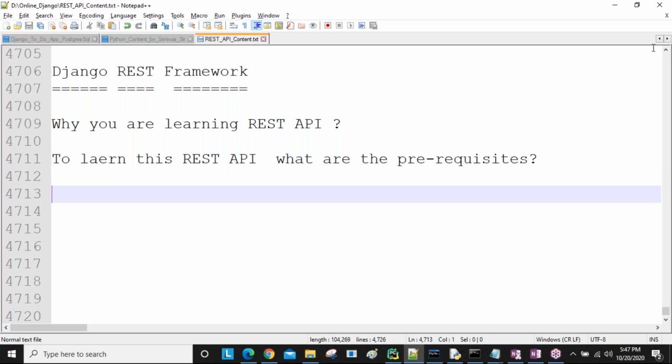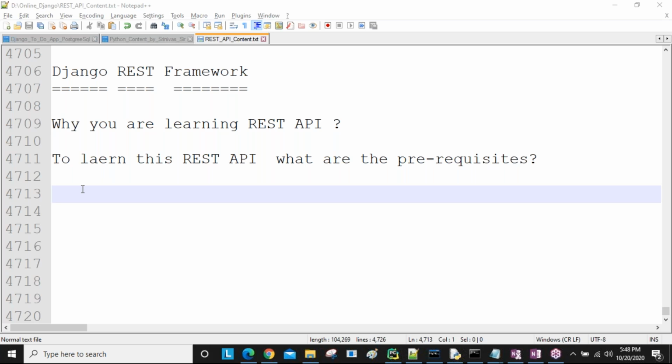I hope you people know about the Django framework. Have you completed the Django framework? At least, have you joined the Django framework? Tell me, guys. Yes, sir. If you haven't completed Django, no problem, but at least some basic knowledge about the Django framework must be required.